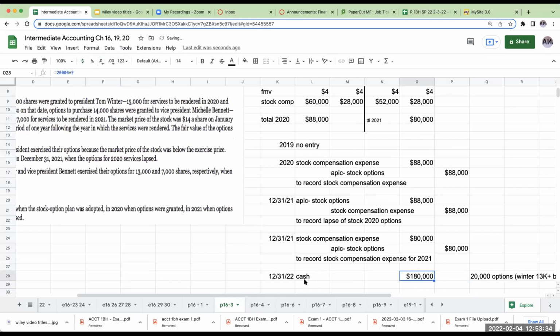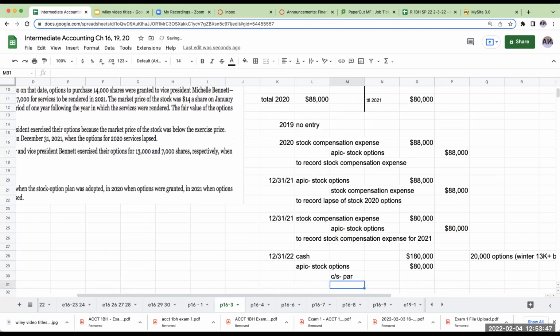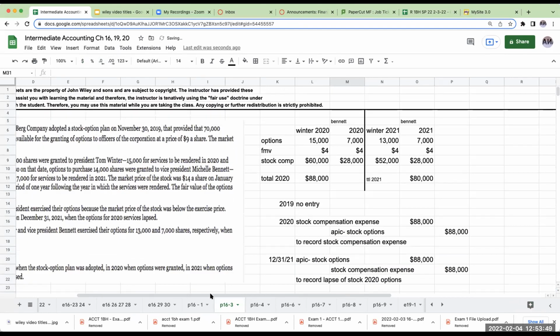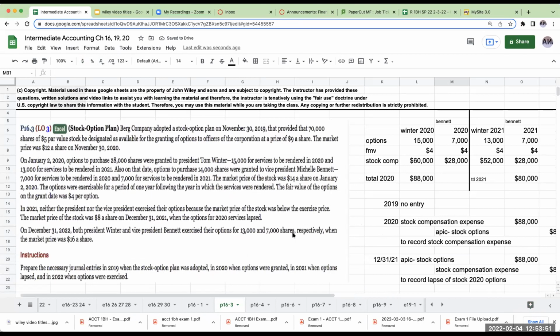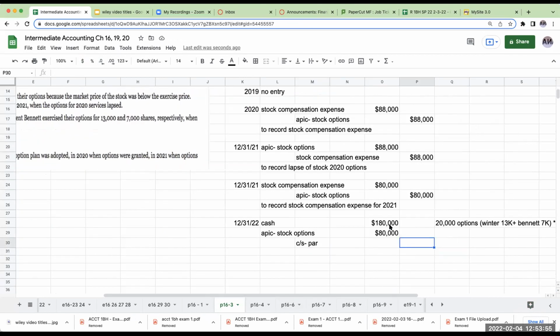Okay, now, once this happens, we're going to get rid of the stock compensation additional paid-in capital because they're exercising these. And then for the credits, we're going to credit common stock at par. The par value of the common stock is $5 per share, which is still way too high. It should be like 0.0001, but you'll hear me complain about that in other videos.